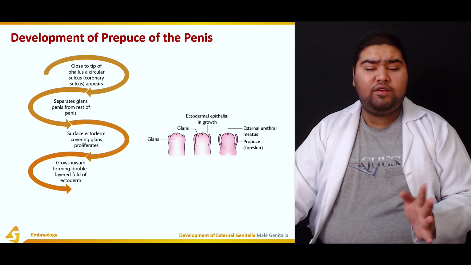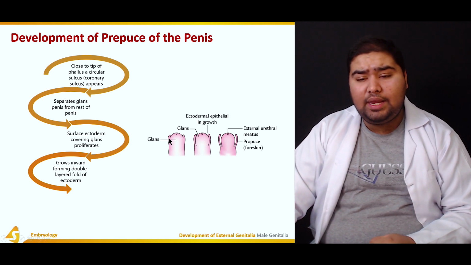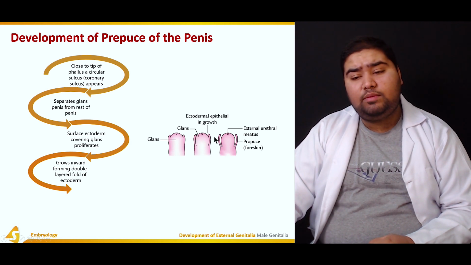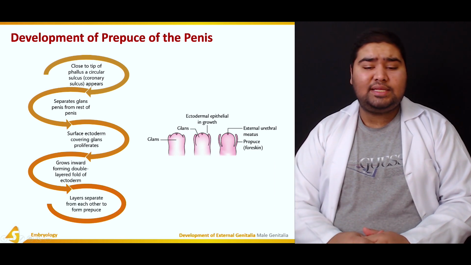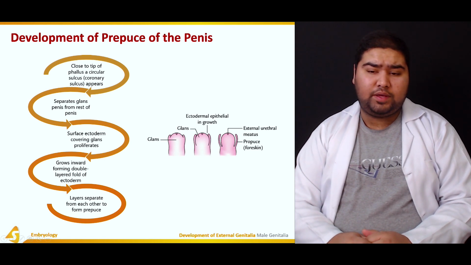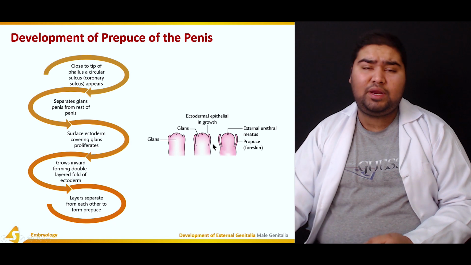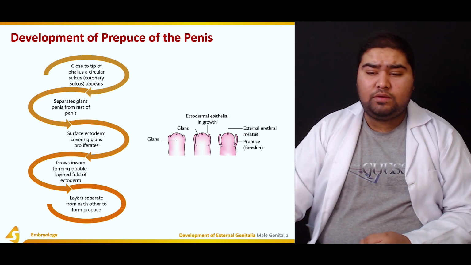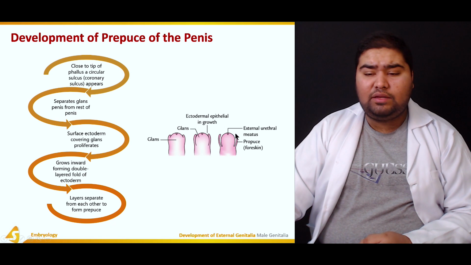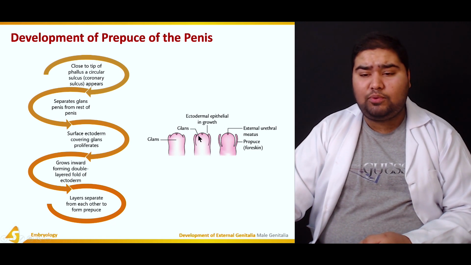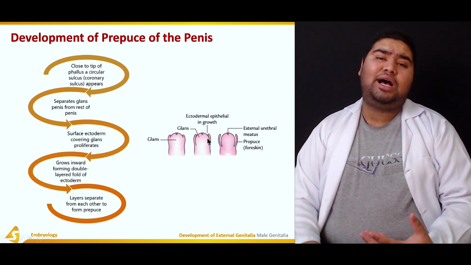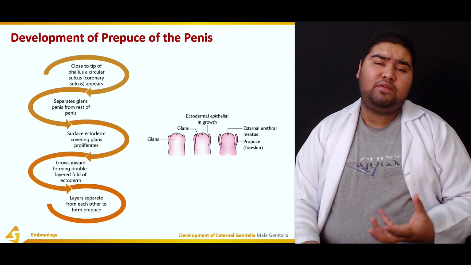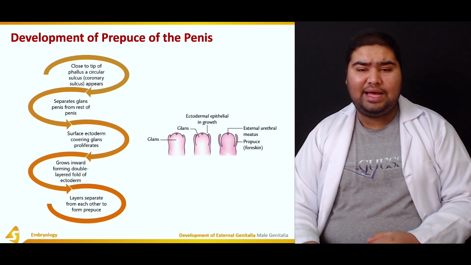Now this proliferating portion grows inward, forming a double layer of ectoderm. Here you can see these sleeves being formed. These layers separate from each other and from the glans to form the prepuce. So this is the prepuce in the adult form. This is the external urethral meatus. At this point, there is rapid ectodermal growth to form the double folds. So this is how the prepuce is formed, by the rapid proliferation of the ectodermal cells of the glans.